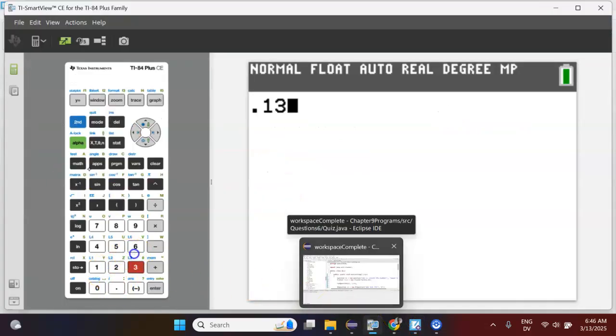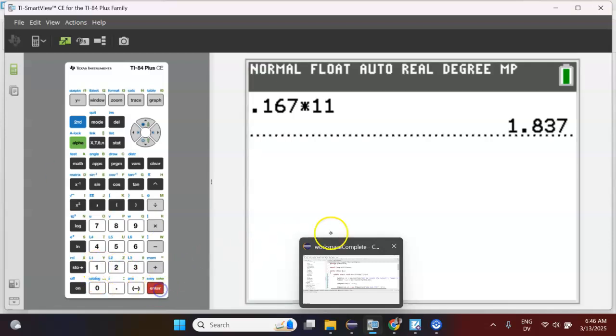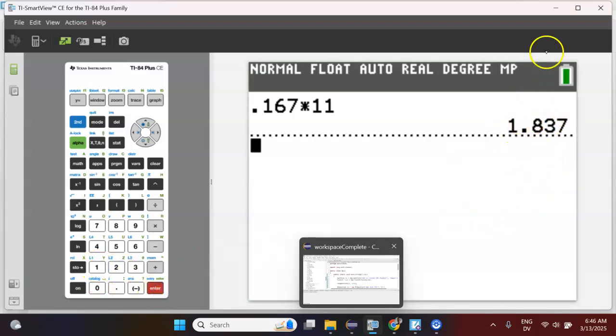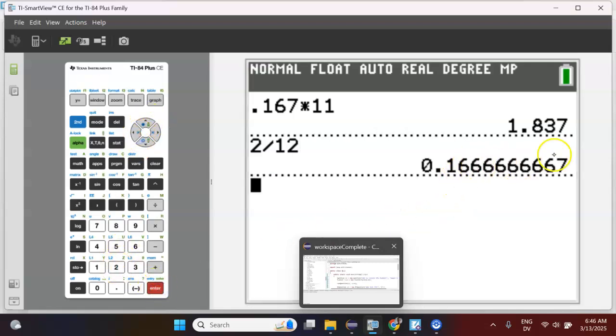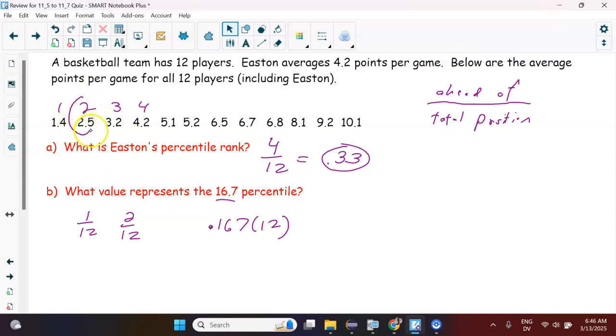So 0.167 times 12 spots. That tells us, I think, that the second spot. I wonder if we do 2 divided by 12 here, see what we get. Yeah, so I rounded it before, but basically that'll tell you that we are in the second spot. So the second number up would be the 16.7 percentile, 2 out of 12.